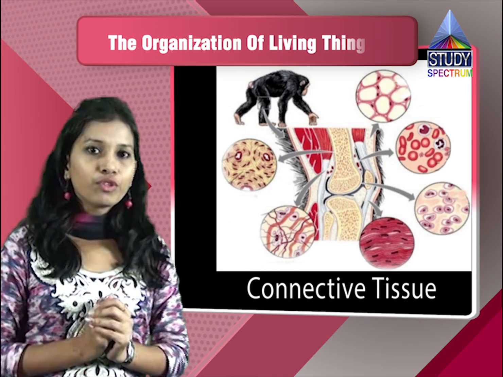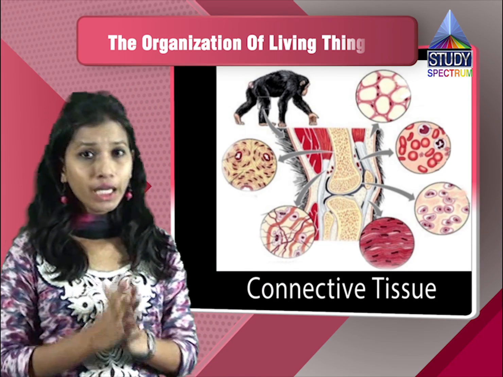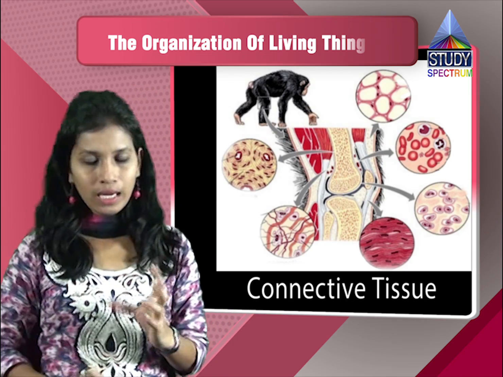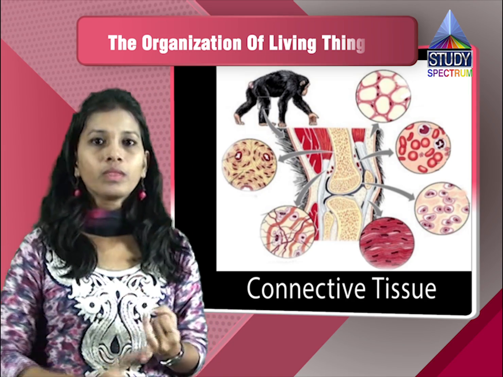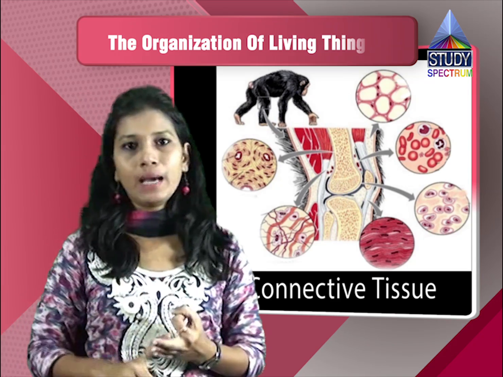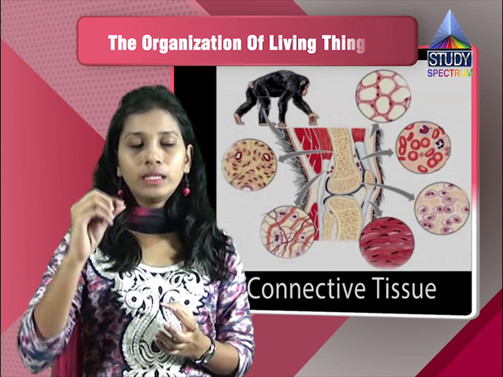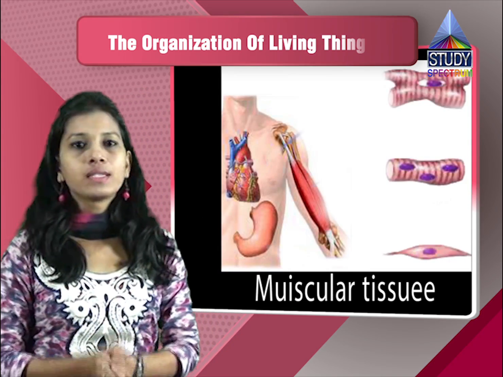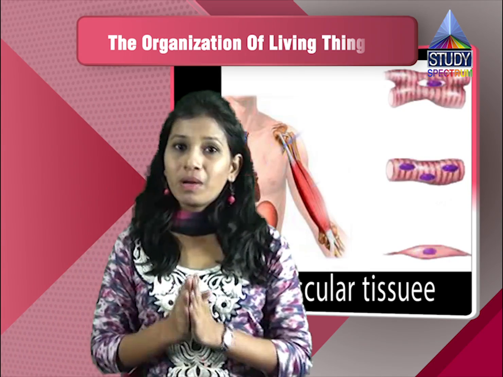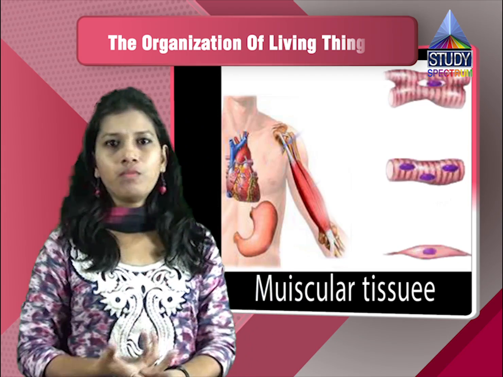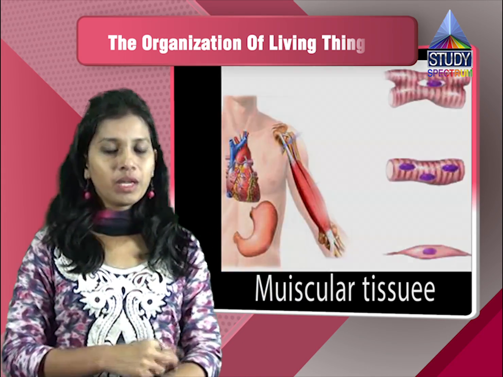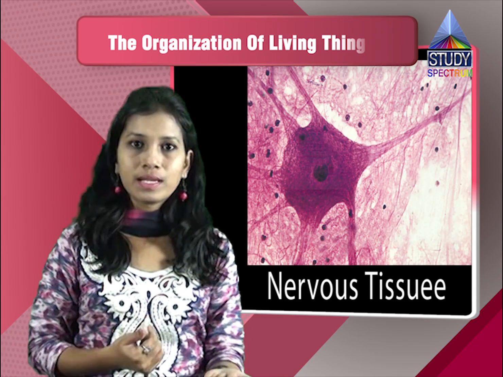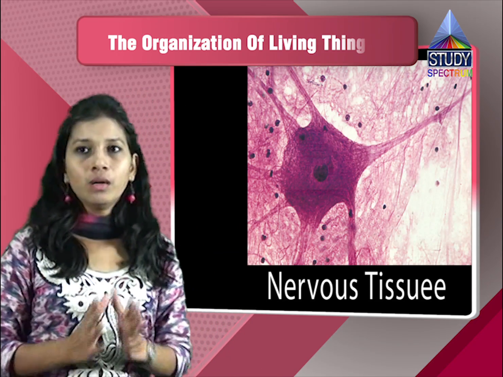Now there are connective tissues also. The connective tissues, if you see, are tissues which will be connecting your body, like there is blood, there are bones, there are ligaments. These all are connecting your whole body, and that's why they are called the connective tissue. The muscular tissue is nothing but the muscles which are there. The bones are attached to your body, the muscle to muscle attachment. These are all done by the muscular tissue.